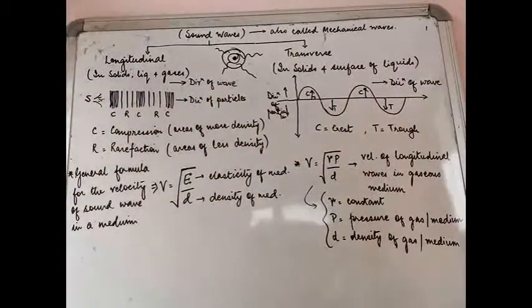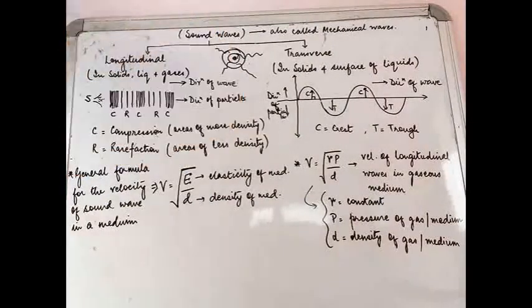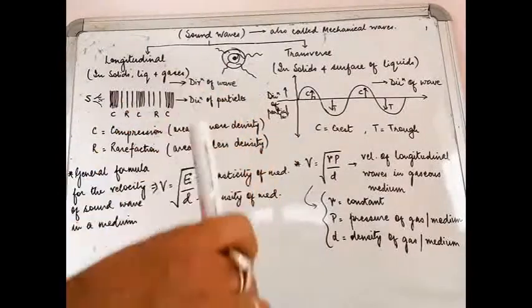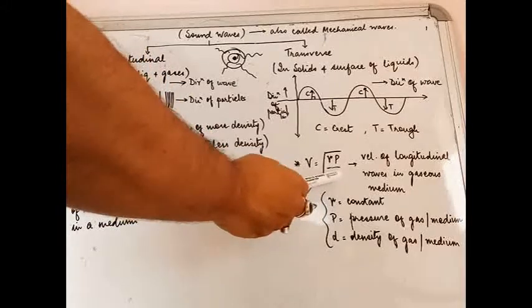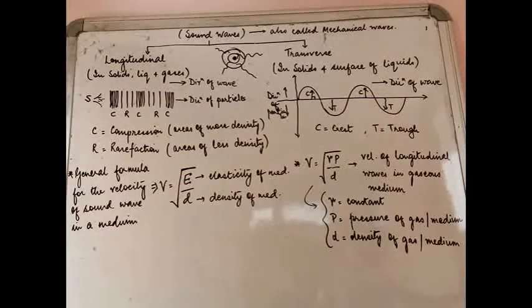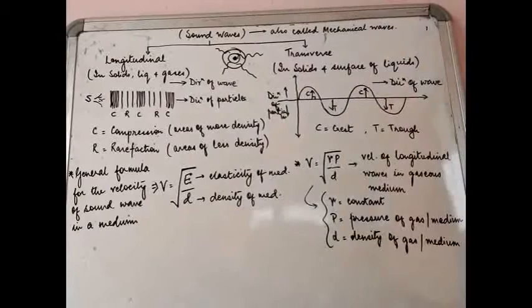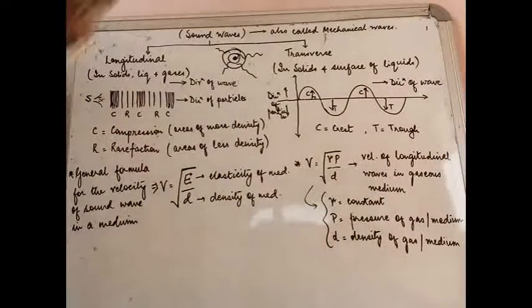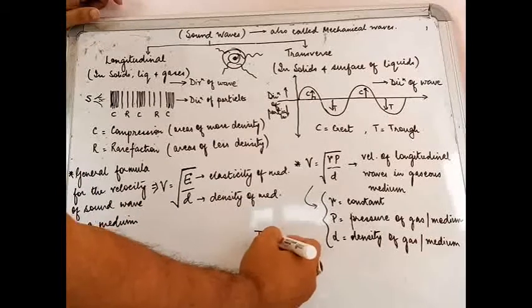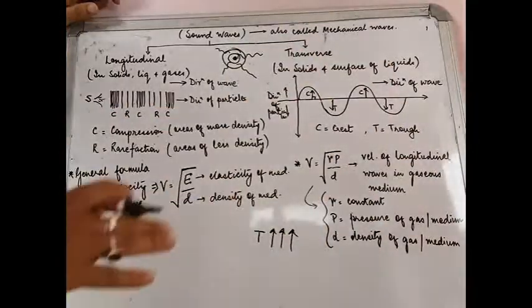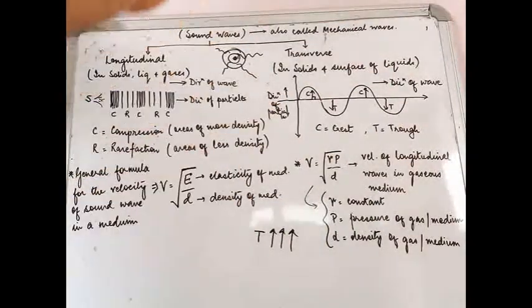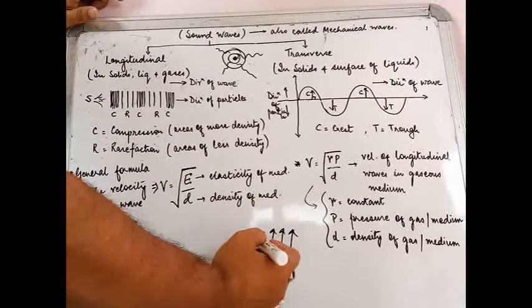So now if somebody asks you, what does the velocity of longitudinal sound waves really depend upon in a gaseous medium? Number one, you see, it depends upon the density of that particular gas or the medium. Now, how will you change the density of the gas? I'll give you an example. Suppose you are increasing the temperature of the surrounding environment in which the sound has to travel. You are increasing the temperature of the gas in which the sound is traveling.